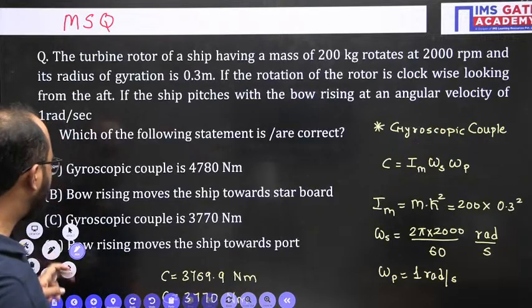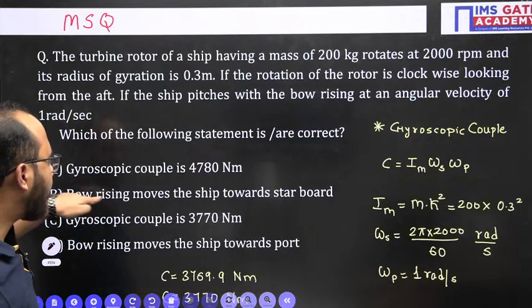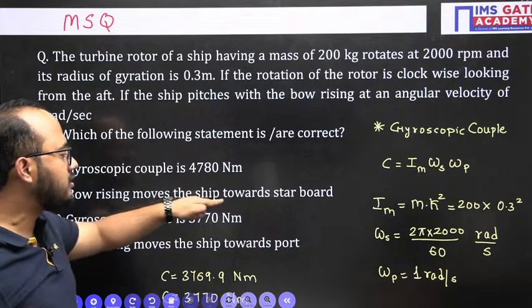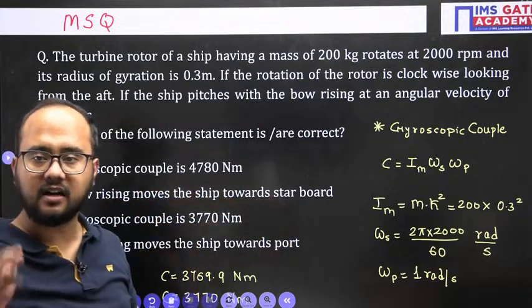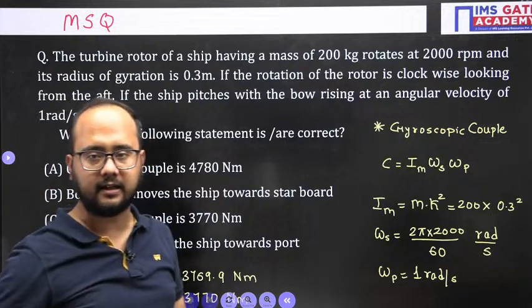Now if you see the options here, bow rising moves the ship towards the starboard. Yes, Rahul, you have mentioned B. Absolutely correct answer.